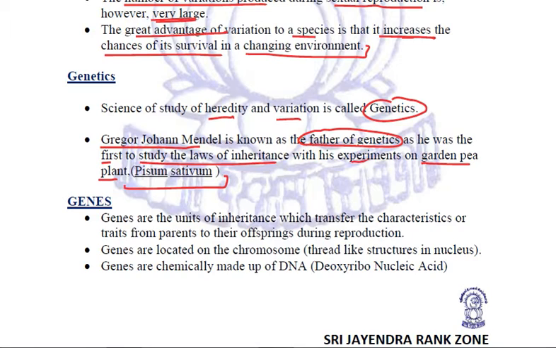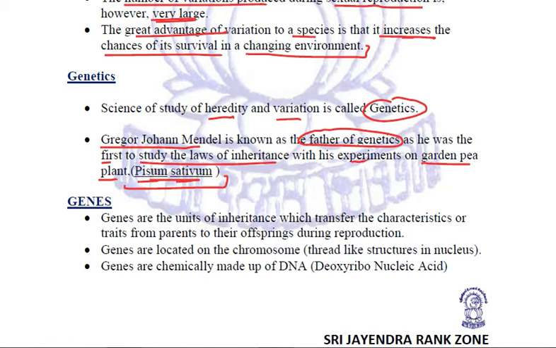You need to remember the name, and since it is a binomial name, you must have gone through the rules of writing binomial names. We write Pisum with a capital P, sativum with a small s, and when written by hand, they have to be underlined separately, not fully, separately. When printed, they can be in italics.